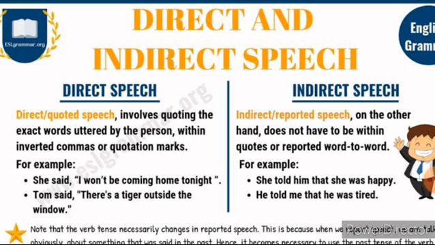Now look at the example of direct and indirect speech, children. She said, "I won't be coming home tonight." So it has a comma and quotation marks. Whereas in indirect speech: she told him that she was happy. So this is indirect speech; there are no quotation marks. Direct speech states the actual words of a speaker, whereas indirect speech expresses someone's comments or speech by reporting or describing what was said.